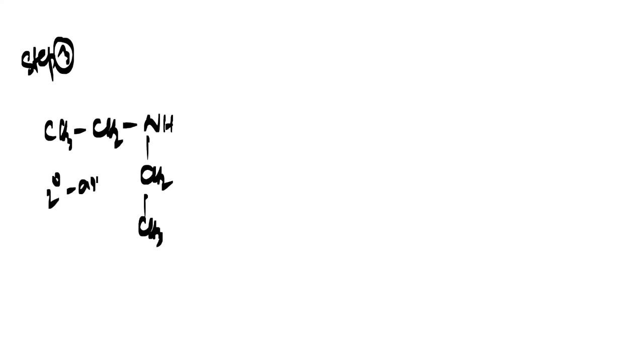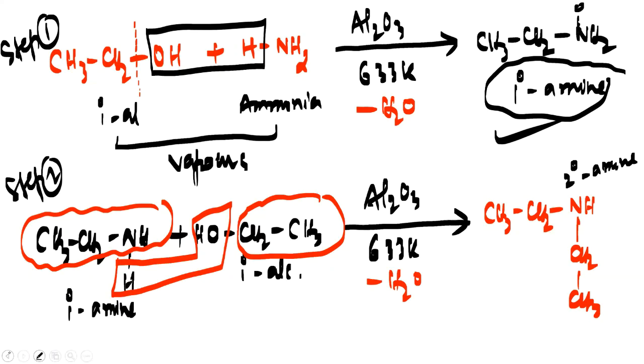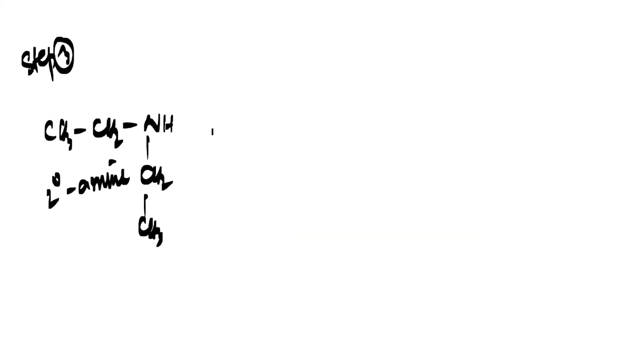CH3, CH2, NH, then you have CH2 and CH3. This was my 2 degree amine, that is, the secondary amine. Let us cross check. Okay, so that was our 2 degree amine. Again it is treated with alcohol. Let us write the alcohol, CH3, CH2, OH. So what will happen?